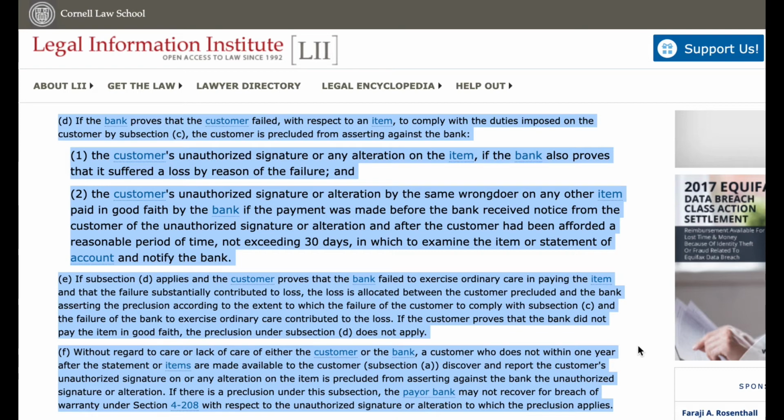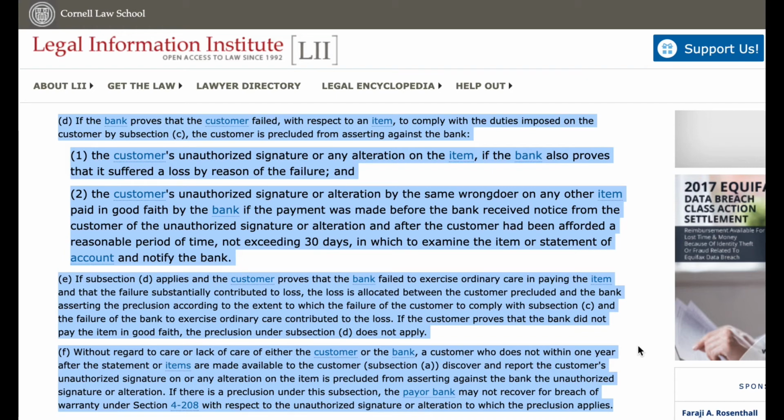The customer's unauthorized signature or alteration by the same wrongdoer on any other item paid in good faith by the bank if the payment was made before the bank received notice from the customer of the unauthorized signature or alteration and after the customer had been afforded a reasonable period of time, not exceeding 30 days, in which to examine the item or statement of account and notify the bank.